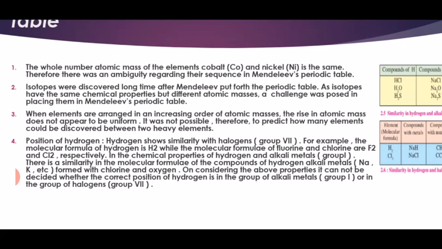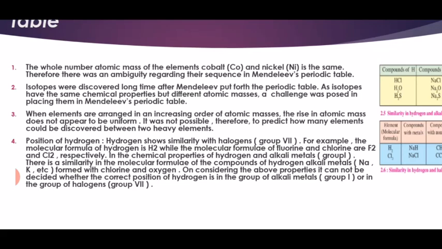Now the second demerit is this. Isotopes were discovered long after Mendeleev put together the periodic table. First, what is meant by isotopes? Isotopes are atoms with the same chemical properties but different atomic masses. A challenge was posed in placing them in Mendeleev's periodic table. So this is the second demerit.